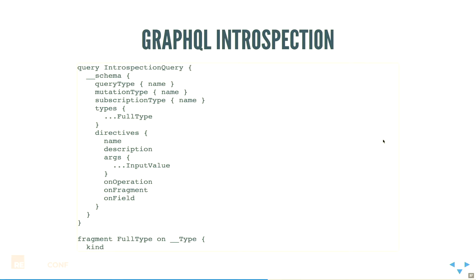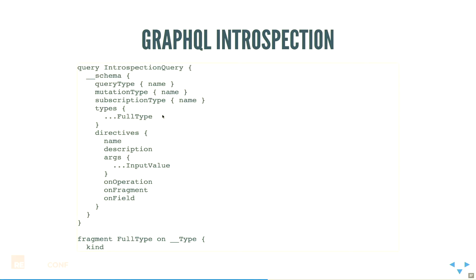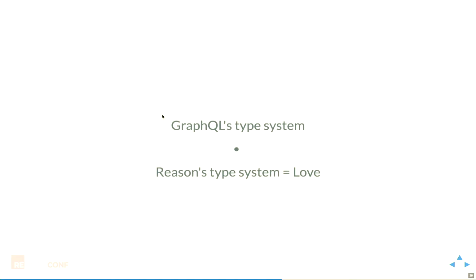And because of this, so this is literally the introspection query. It's cut off a little bit. But every GraphQL service exposes this, so you can query and introspect it. And the response comes back just in JSON. Right? This is even easier than that intermediate representation that I had to build up crawling over the JSON file. So we can literally just query a GraphQL server, say, tell me all about you, and I'm going to use that to generate some cool tools.